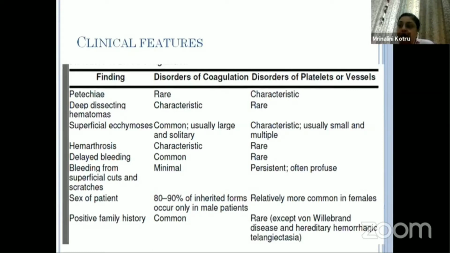Whereas in a disorder of secondary hemostasis or coagulation, it may initially not bleed, but the bleeding starts after a time and takes a longer time to stop. So all these points in the history are important. Also, family history is very important, and a family history is most likely to be elicited in disorders of coagulation as compared to disorders of platelets and vessels.